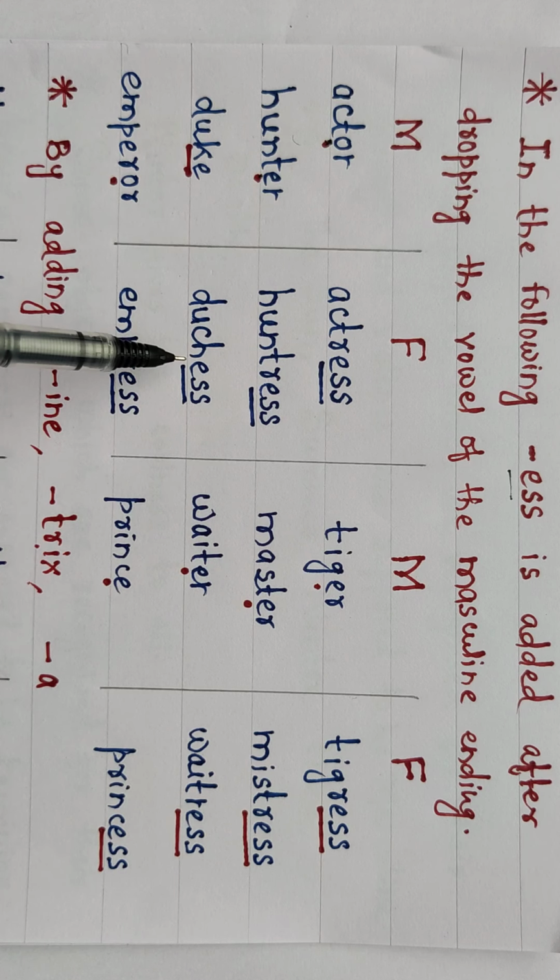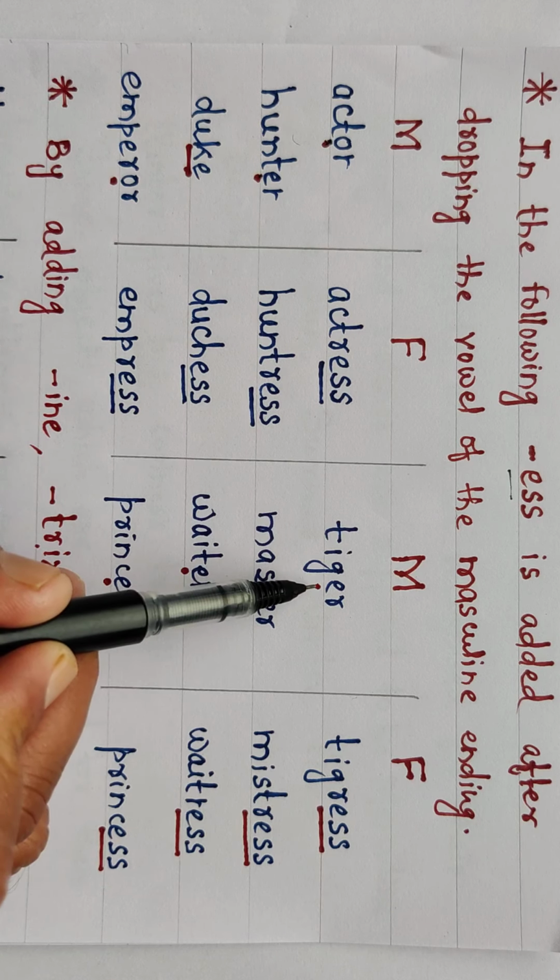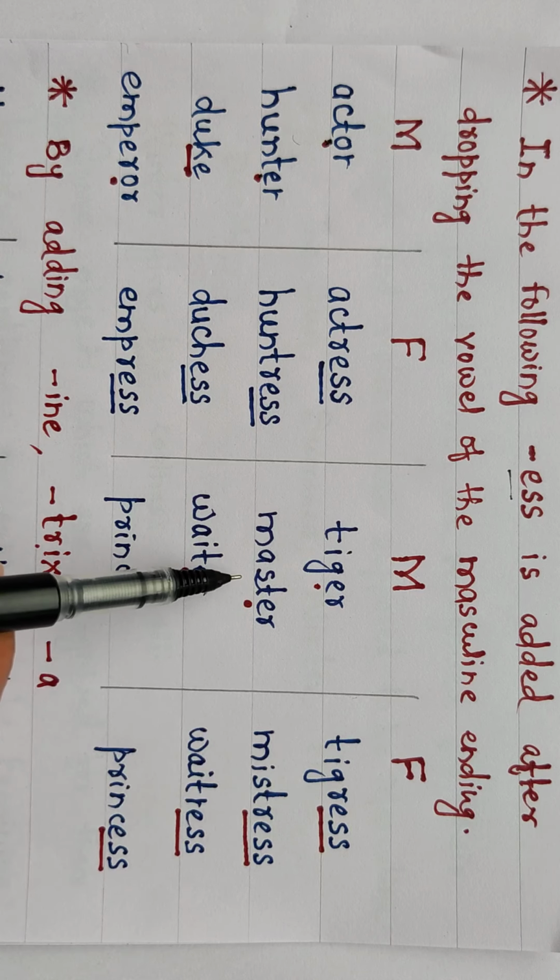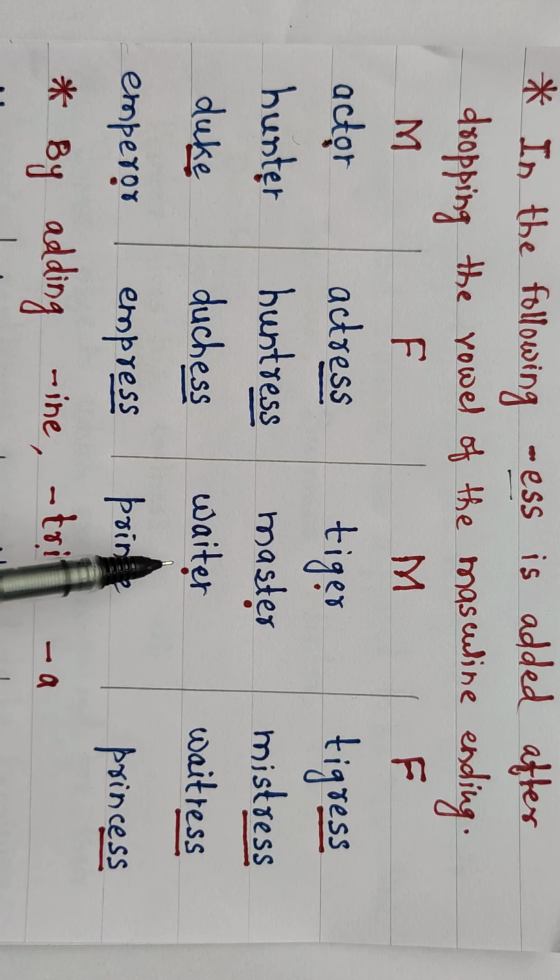Duke, duchess. Emperor, empress. Tiger, tigress. Master, mistress. Waiter, waitress. Prince, princess. Here also E is dropped and ESS is attached. This E is dropped and ESS is attached. Okay.